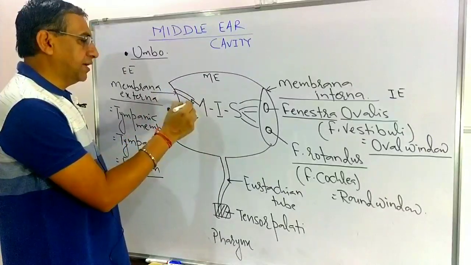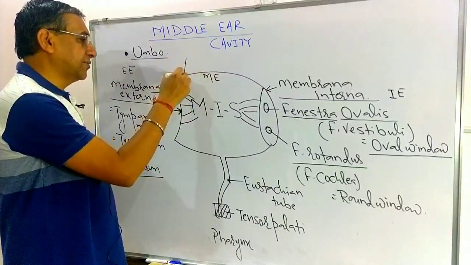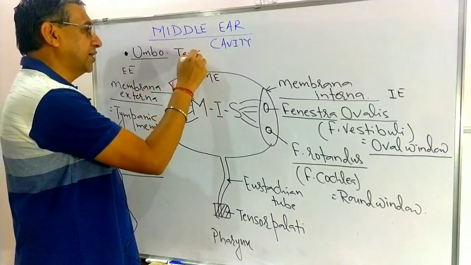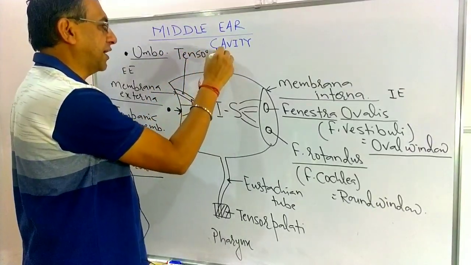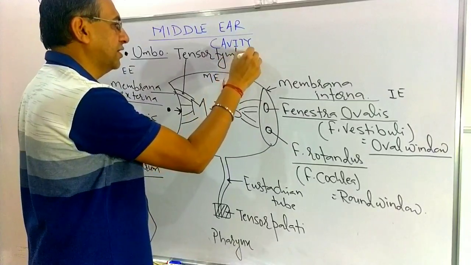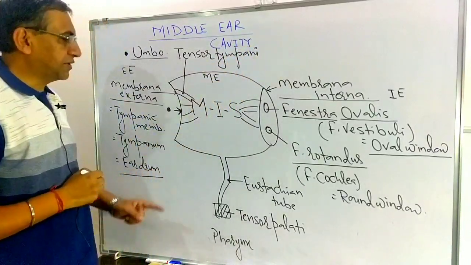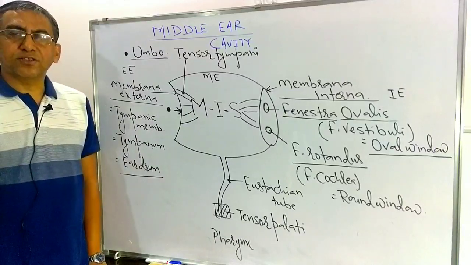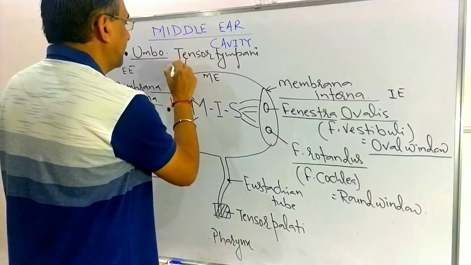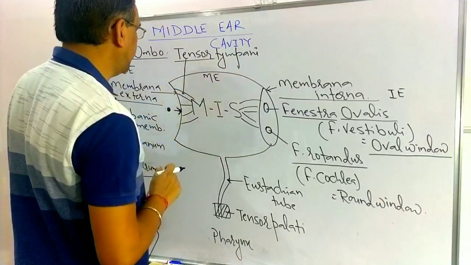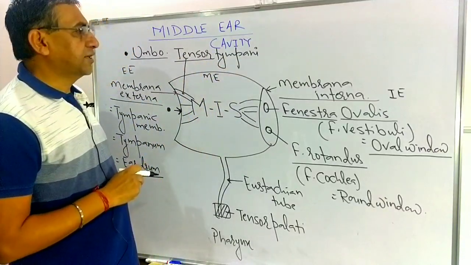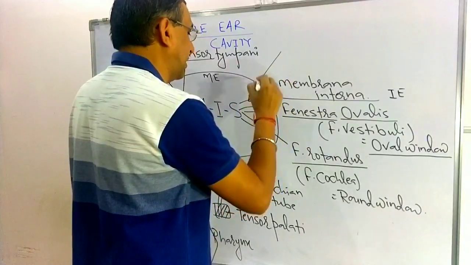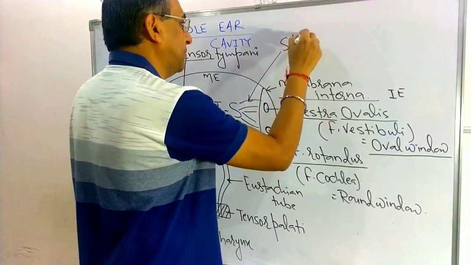Here, between the membrana externa and the malleus, there is a muscle known as the tensor tympani. The muscle which is present between the malleus and membrana externa is the tensor tympani, and between the stapes and membrana interna, that is known as the stapedius.